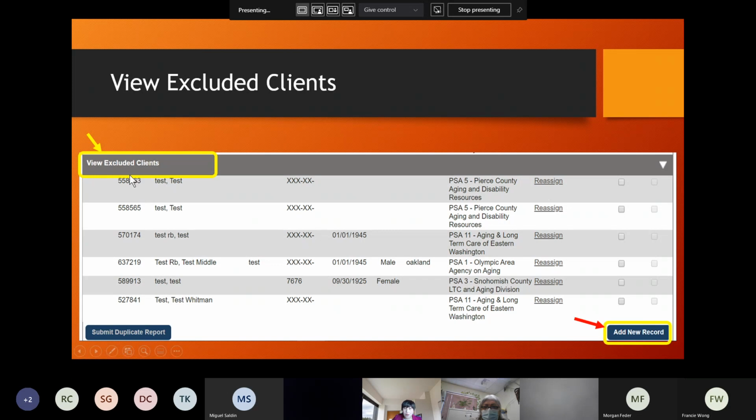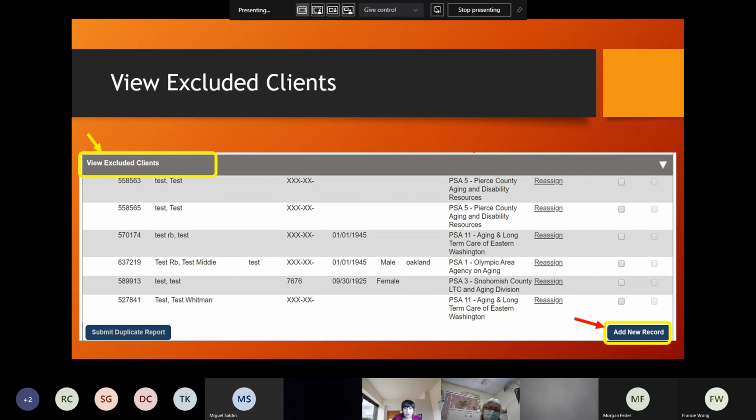Okay. The option is called view excluded clients. But not every search has this option. If you search for a client and you see this option, then you want to make sure that you click here. Okay. So far, so good.